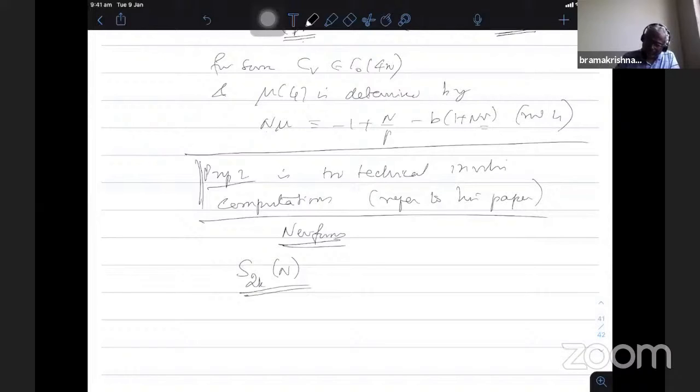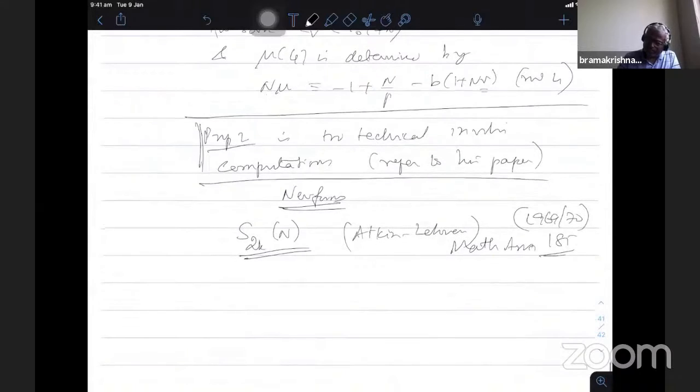So this is again Atkin-Lehner. This is again in Mathematische Annalen; people interested can check, I think it is volume 185, 1969-70. So one can read this paper. There is also a generalization for characters by Li. These are the two good references for this, again in the same journal, I think 1975. So these two papers give you the uniform theory in the case of integral weight more generally: Atkin-Lehner for the trivial character, and then Li for generalizing to the characters.